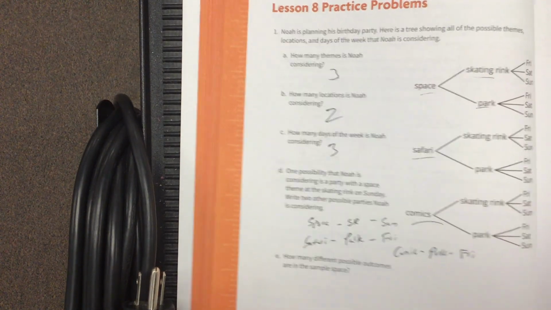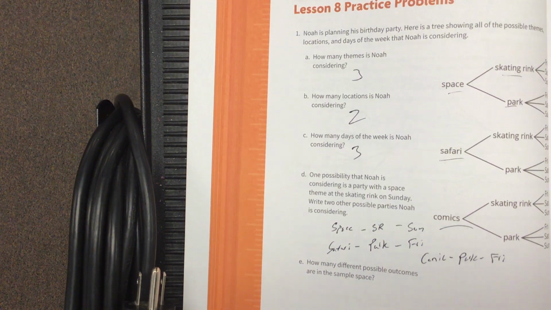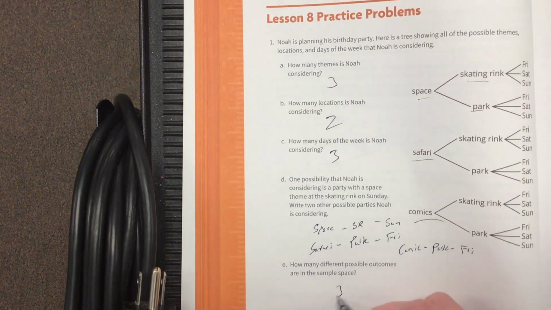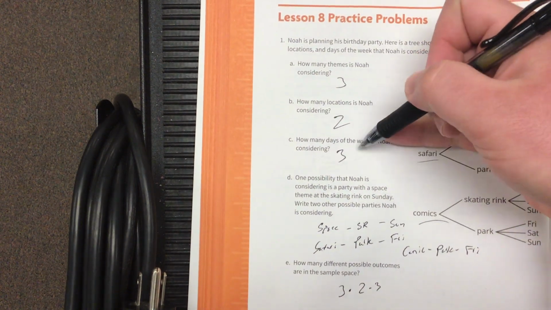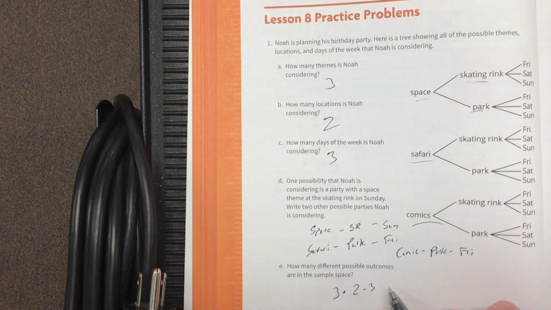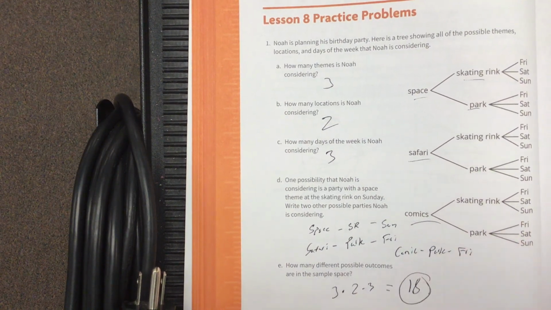E wanted to know how many different outcomes are in that sample space. How would we find that, Colin? 3 times 2 times 3. Yeah, we just multiply those. Our three themes times our 2 locations times our 3 days. And that gives us how many possible outcomes? 18 is the answer for E.